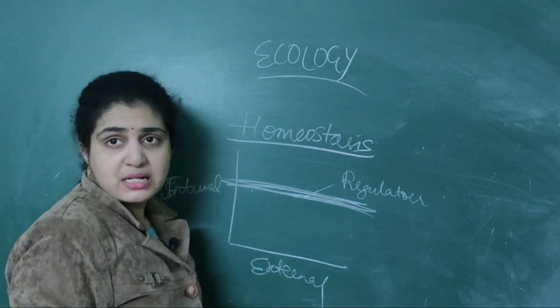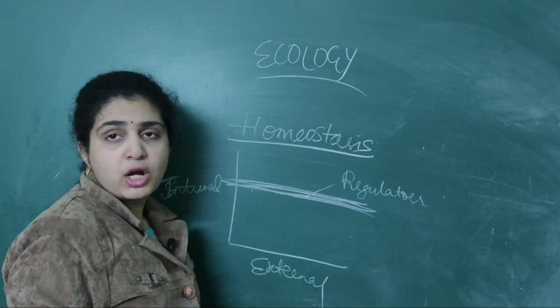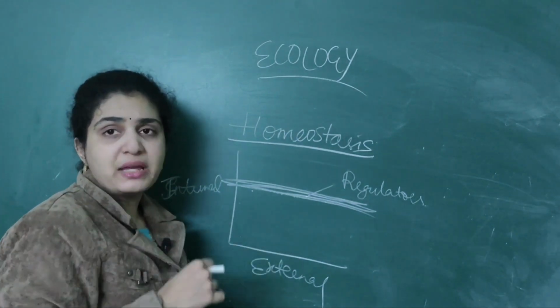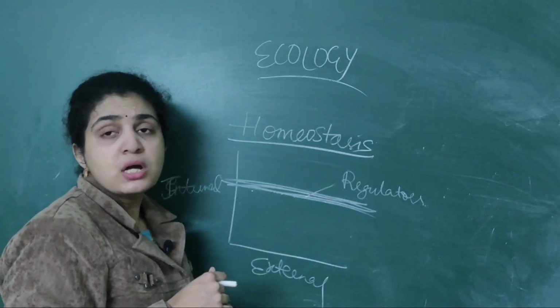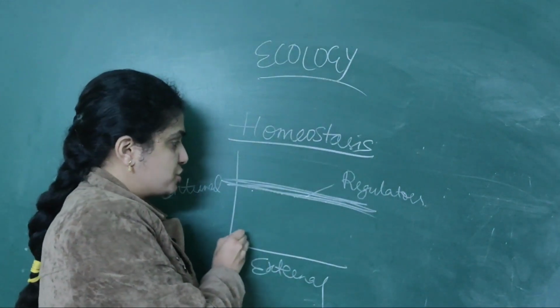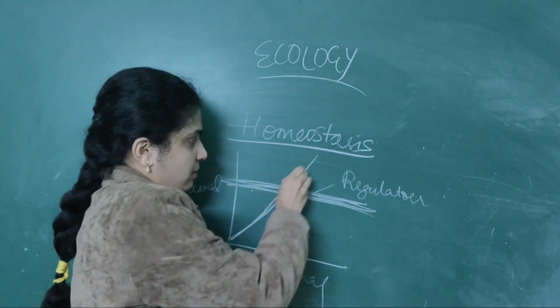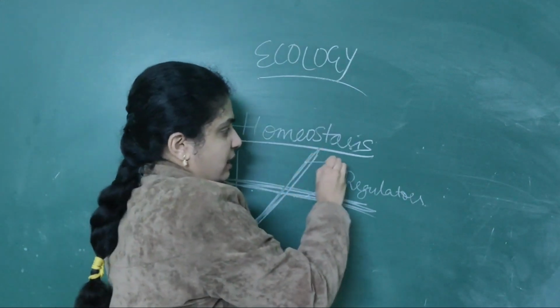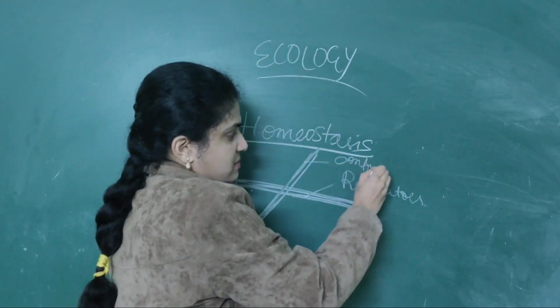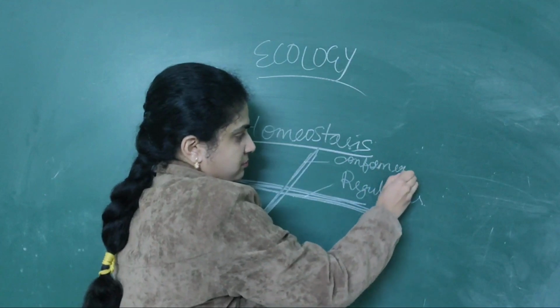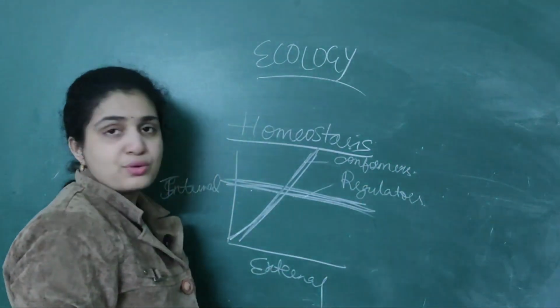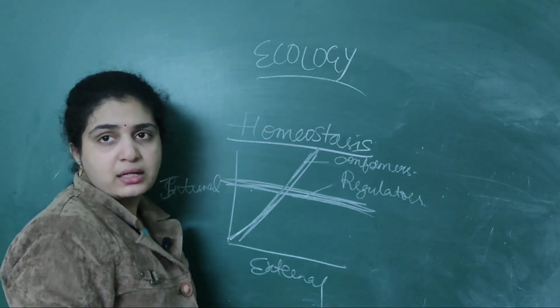Next, conformers. Conformers means what? They are not able to maintain constant body temperature. Their body temperature, like in a graph, it rises. It will rise like this. So they are called conformers. As well as partial regulators.